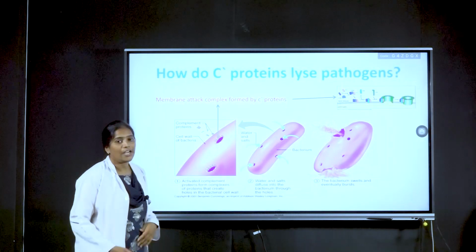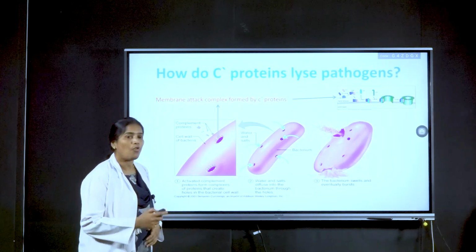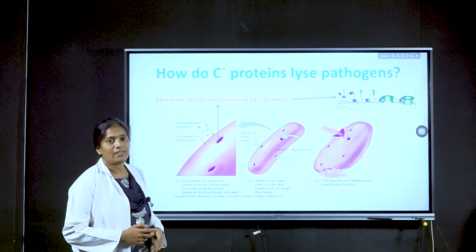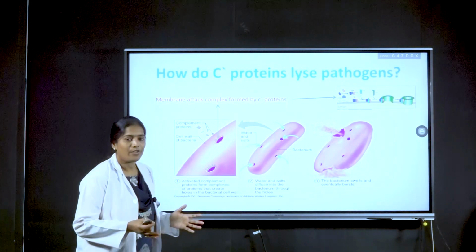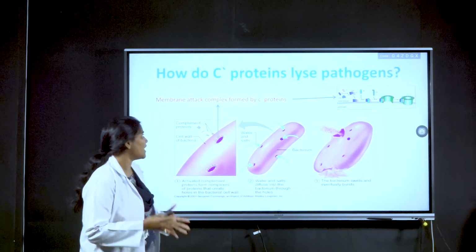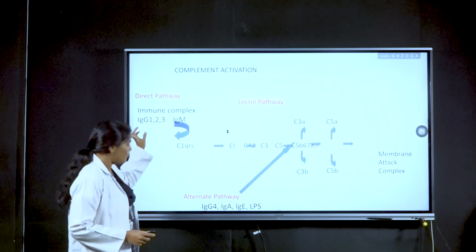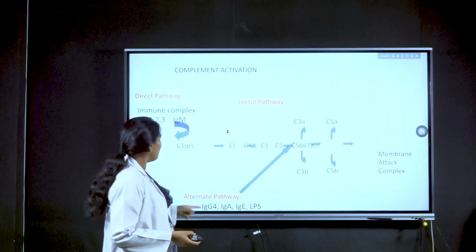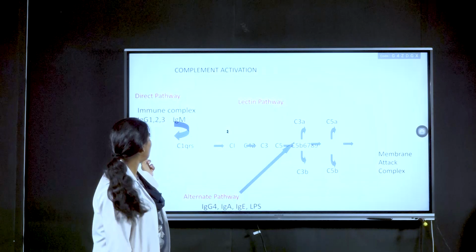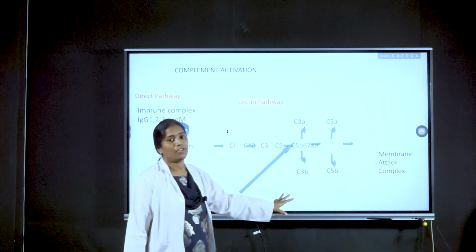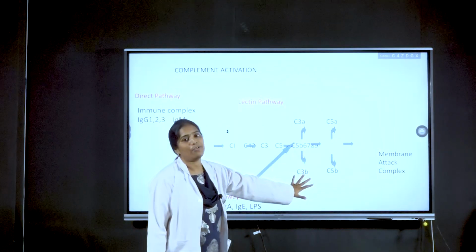In addition, complement proteins have the ability to form a membrane attack complex. By forming this complex, they can directly lyse the membrane of the bacteria. That's why it is called the membrane attack complex. Various pathways can form the membrane attack complex, like the classical pathway, lectin pathway, or alternate pathway. By the combination of all these complement proteins, the membrane attack complex is formed, which directly lyses the bacterial membrane.